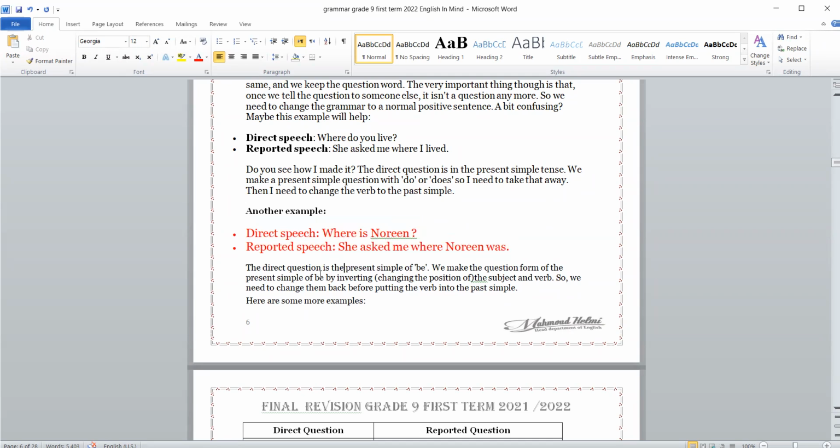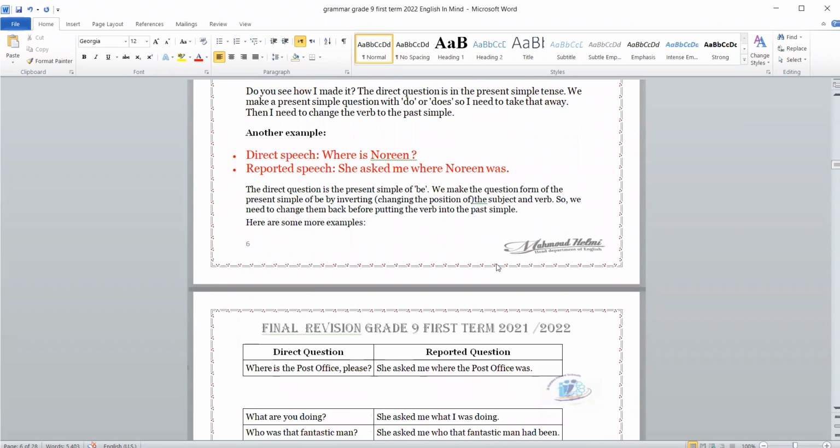When we change the question from direct to indirect, we remember that the word order is changed to a statement. Also, we change the verb to the past. Where is Noreen? She asked me where Noreen was.